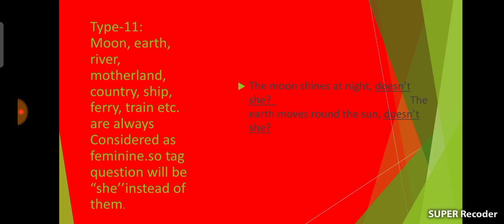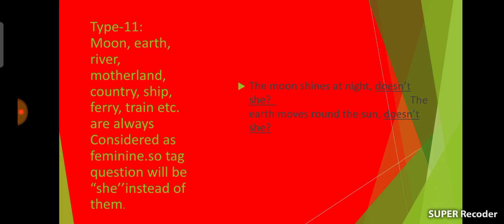Rule 11. Moon, earth, river, motherland, country, ship, ferry, train, etc. are always considered as feminine gender. So the tag question will be she instead of these nouns. Dear students, if moon, earth, river, motherland, country, ship, ferry, etc. are the subject of any sentence, we should use she instead of these nouns.